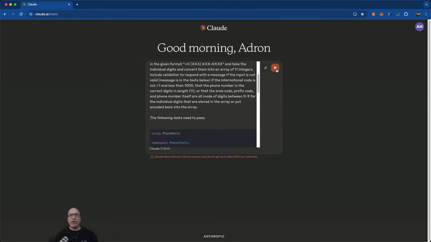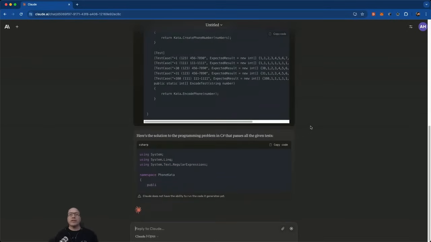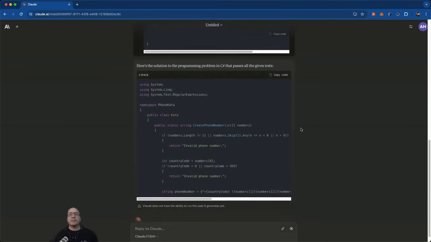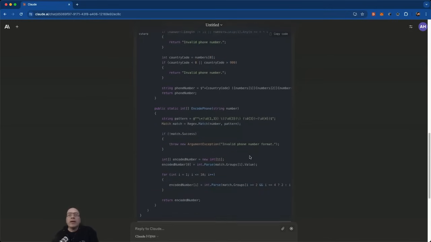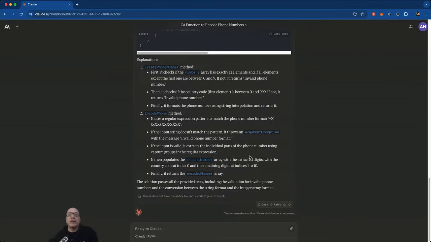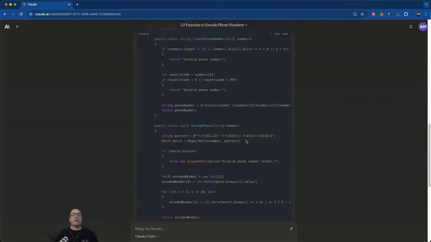This is Claude, and it is now processing. So all of it's in there. Kind of munged this top bit. Code number 0, check there. Skip numbers, skip any. Oh, that's interesting. I would not have thought to use that. Maybe it works, maybe it won't, I don't know. So let's see here. Explanation, encode phone number. So we'll see if that works. Let's go flesh it out from the code perspective.